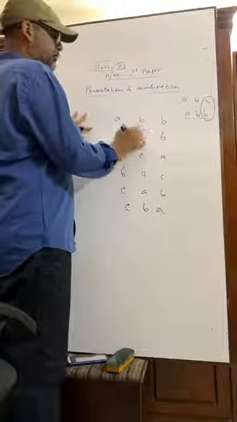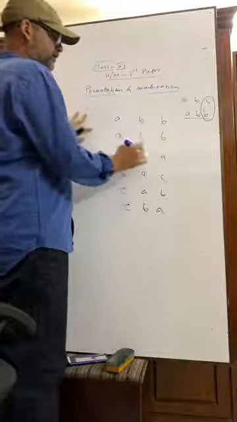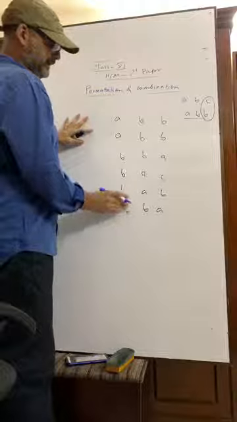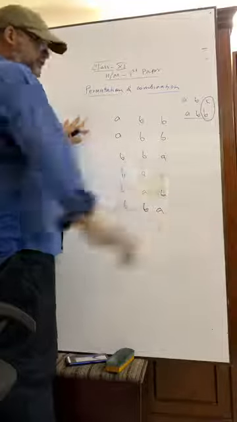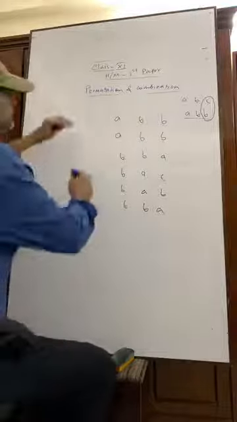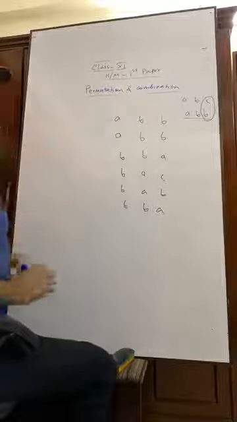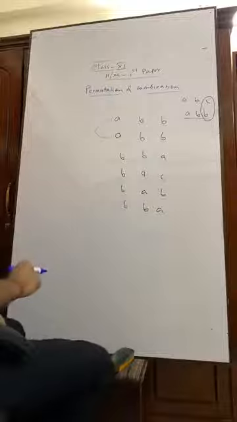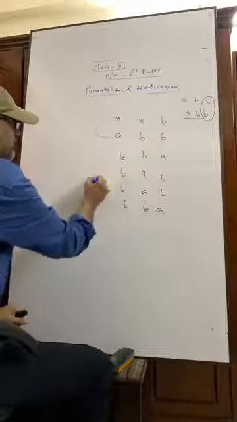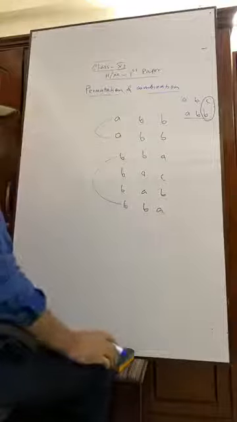This is C will be B. This is C will be B. And this is C will be B. You understand? Now you see, we have same. We have same. And this is also same. Okay?